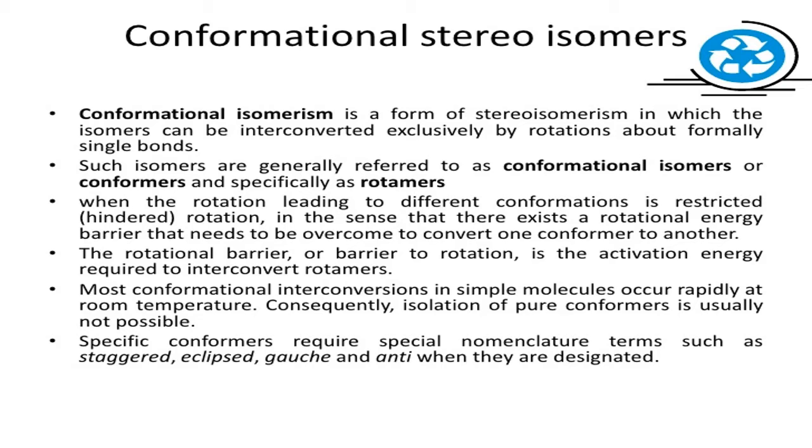So many structures are possible, but among them, which is the most stable structure? How is stability understood? Stability is understood where the repulsions are least. In the case of ethane, when the three hydrogens of one carbon and the three hydrogens of the other carbon are away from each other, where there is the least repulsion, that is the most stable among all the possible rotations.